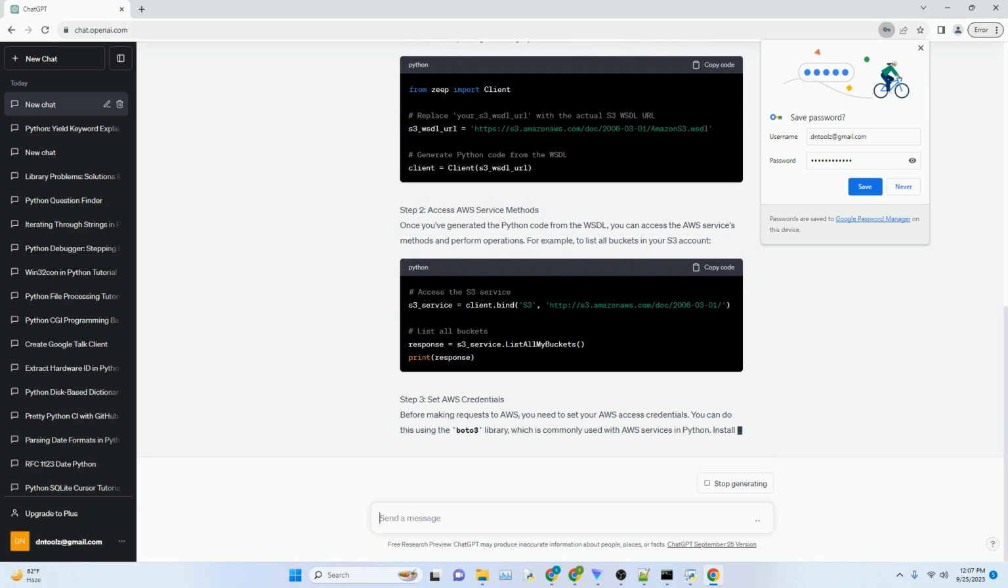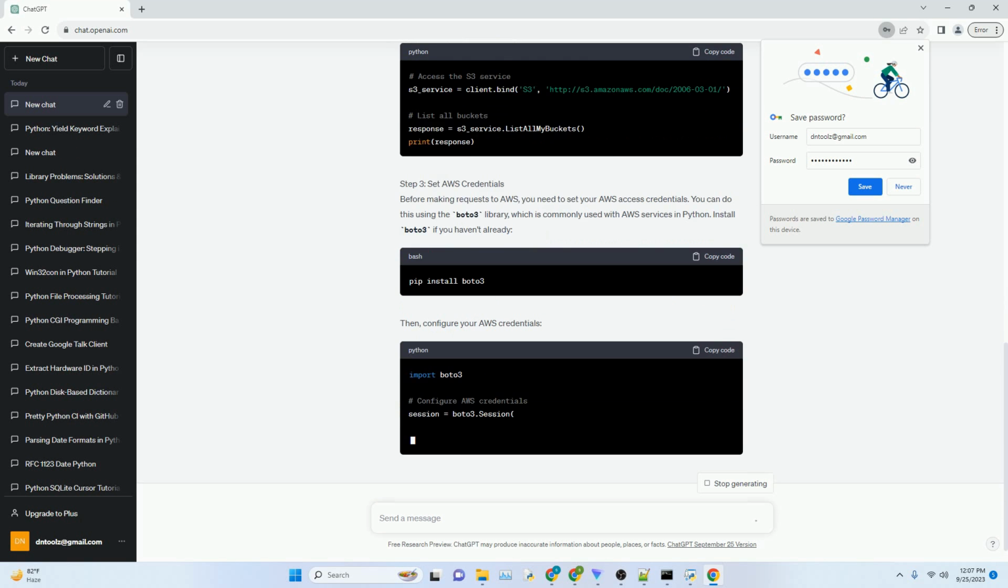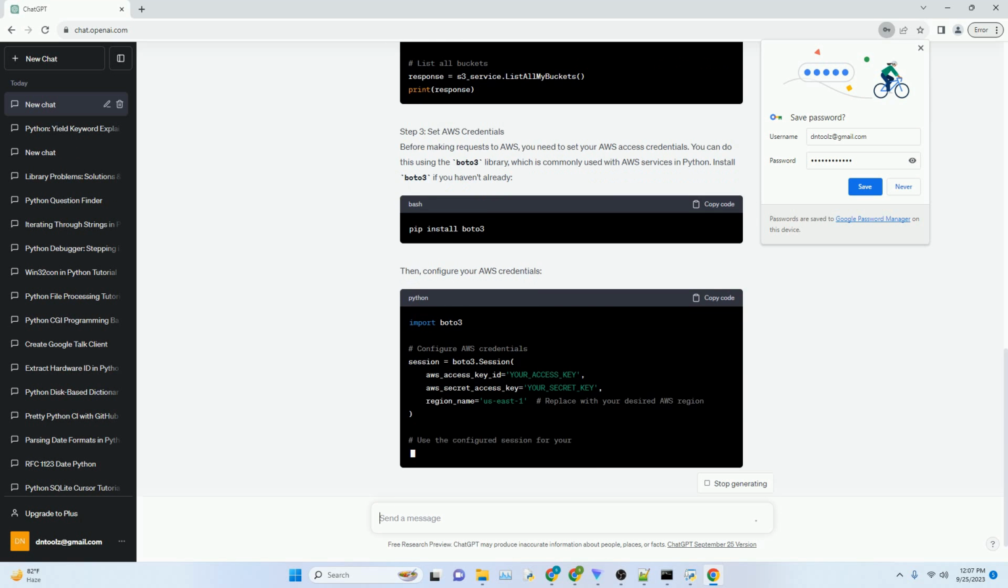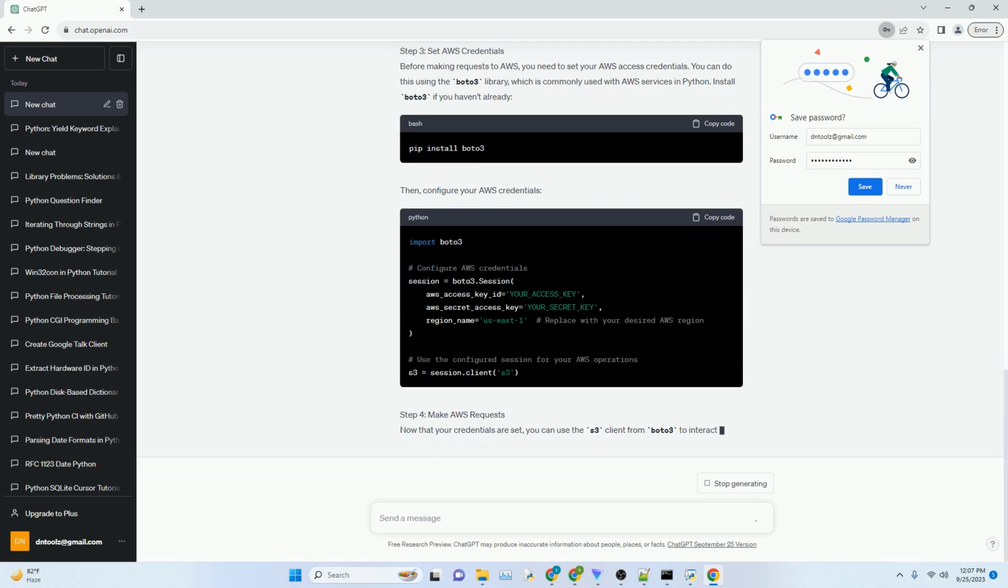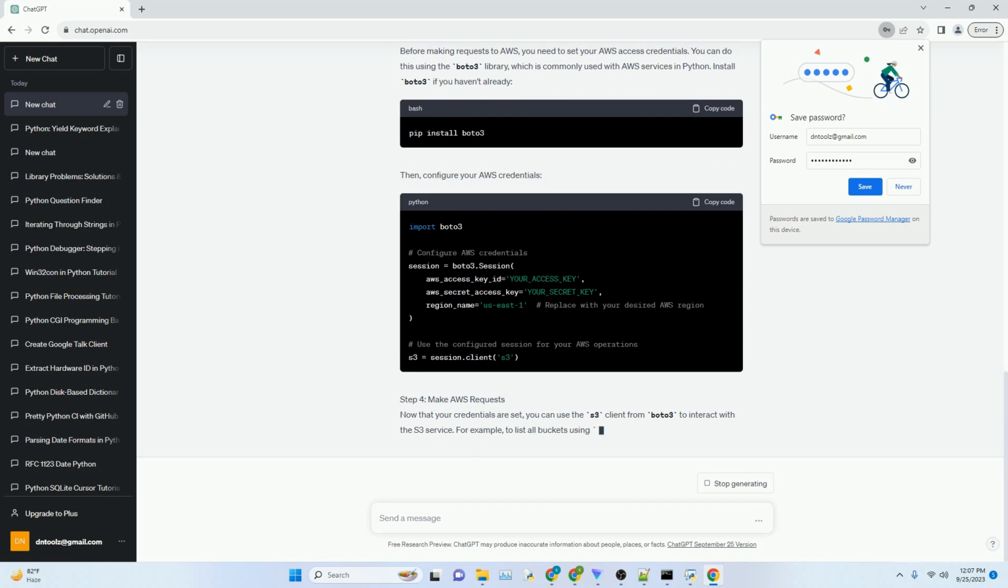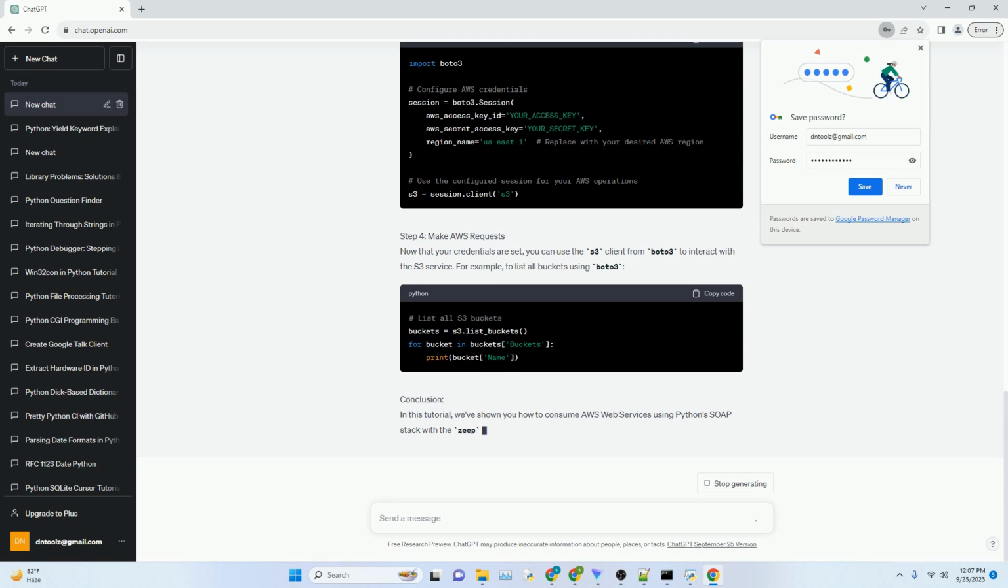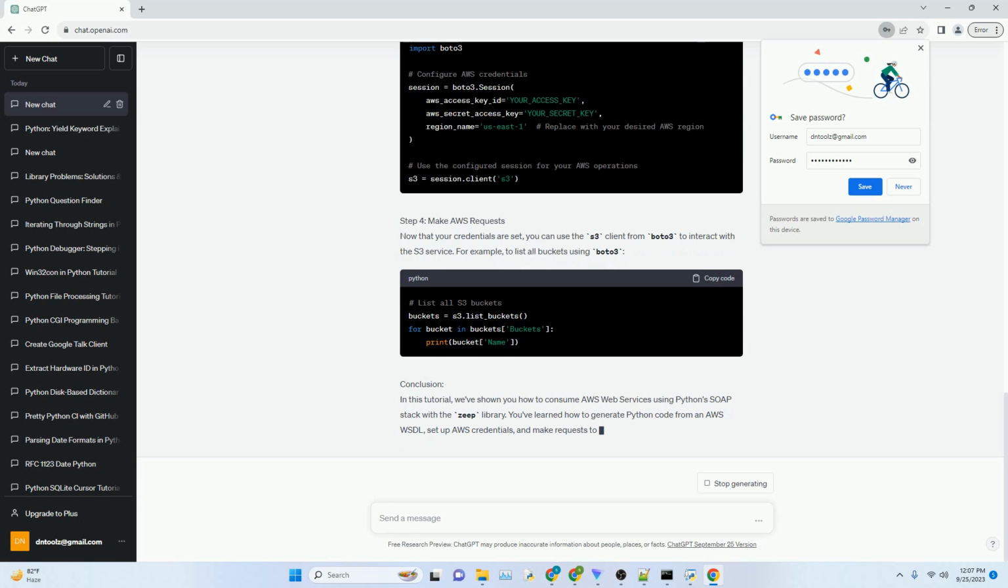Prerequisites. Installing the Zeep library. To begin, you'll need to install the Zeep library, which is a powerful SOAP client for Python. Now, let's dive into the steps to consume AWS WSDL using Zeep.